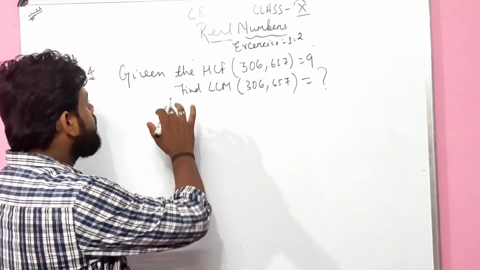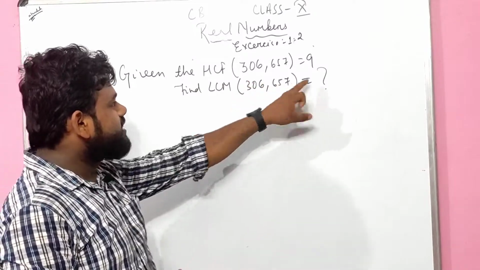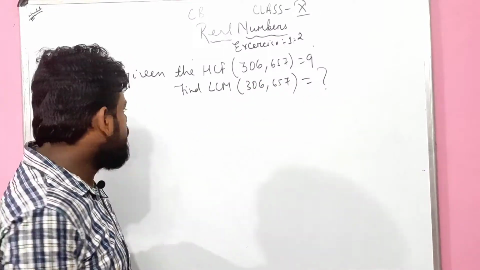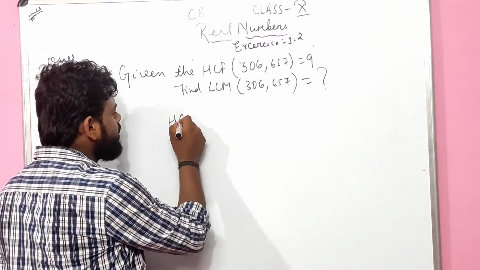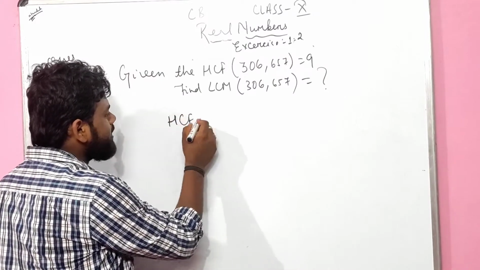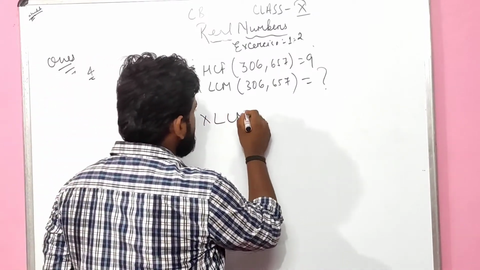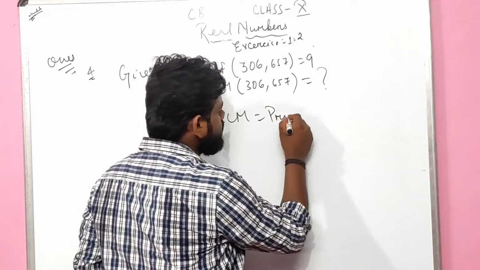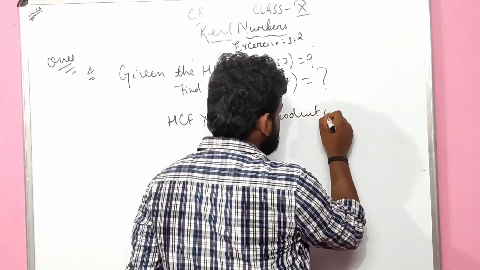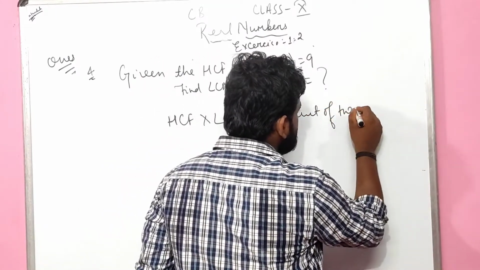Very easy also. Given the HCF, find the LCM. You know the formula very well. What is the formula, children? Come on, speak it out. HCF times LCM equals the product of the 2 numbers.